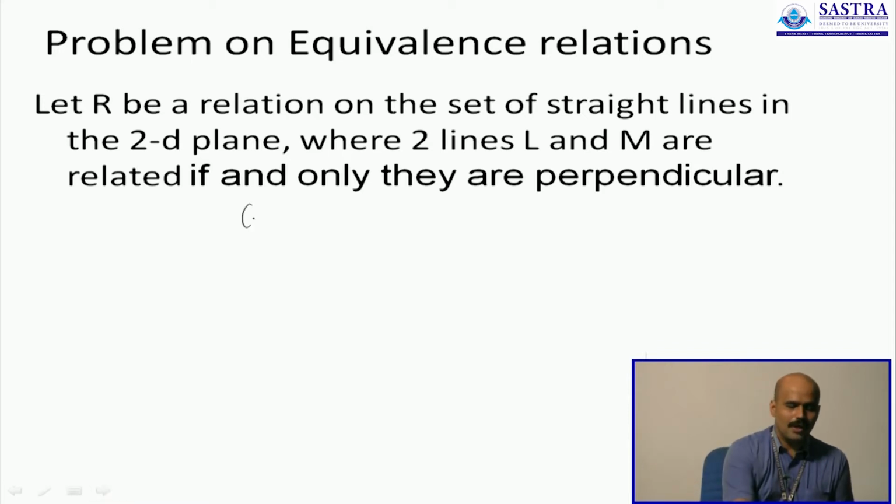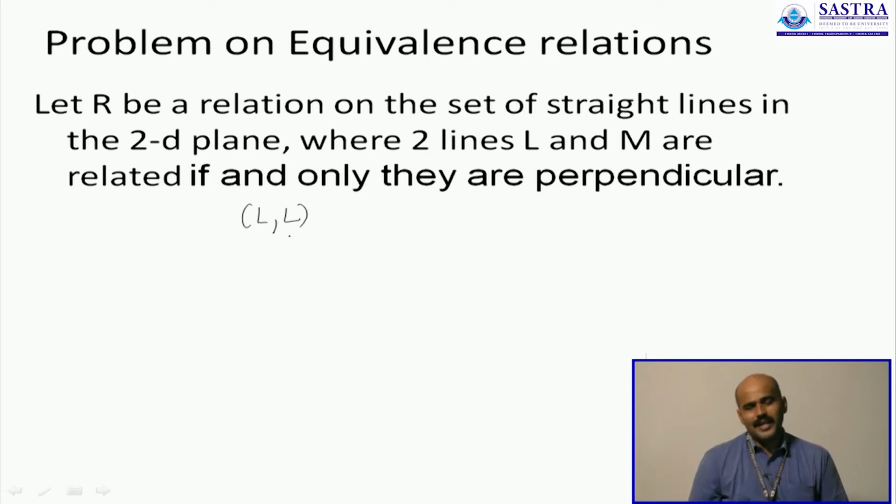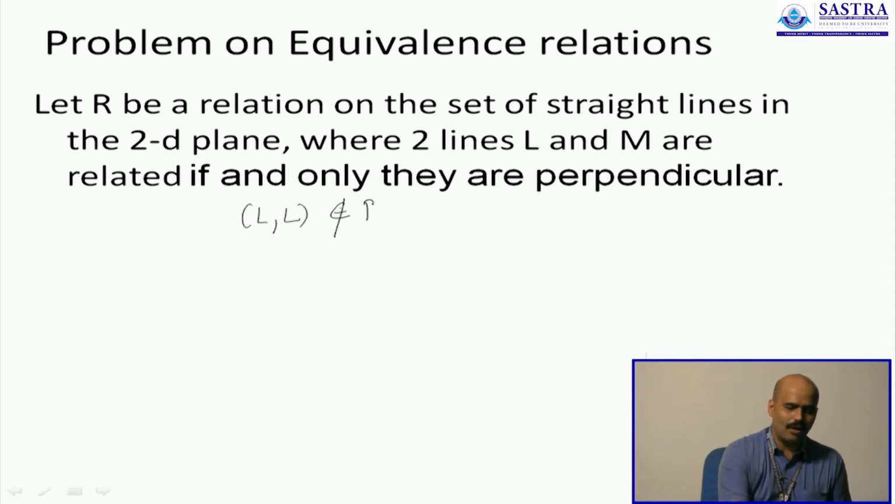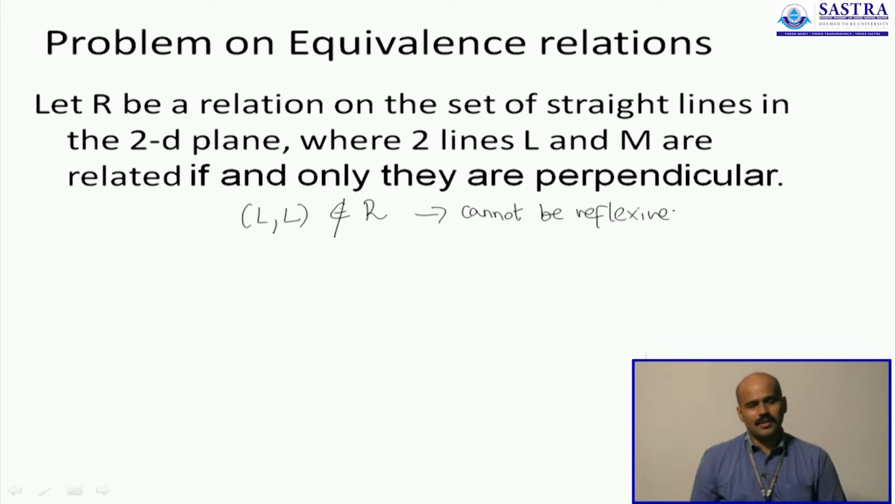First up, no line is perpendicular to itself, because a line makes an angle of 0 with itself, and you say two lines are perpendicular only when the angle between them is 90. No line can be perpendicular to itself, therefore you will never find an ordered pair like this in the relation. So this is not reflexive. R cannot be reflexive, which means that it obviously loses out on being an equivalence relation.